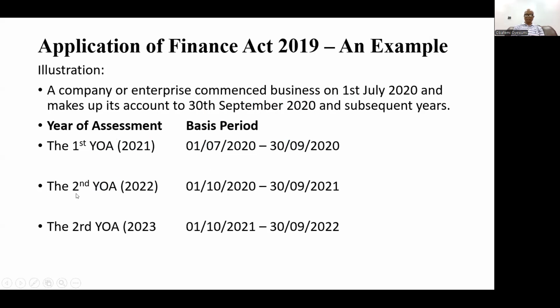Then for the second year of assessment, there won't be any overlap any longer. It's starting from 1st day of October 2020 to 30th September 2021. That's for 2022 year of assessment. And then for 2023 year of assessment, we're going to be looking at 1st day of October 2021 to 30th day of September 2022. So you can see that in this case now, there's no more overlap. So that's what this Finance Act has come to correct. You can see the difference between the old one this time around, and there's no overlap at all.